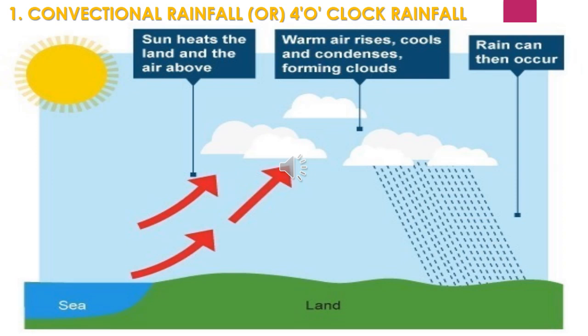First, convectional rainfall. It is also called 4 o'clock rainfall. Why? Because it occurs in the evening only. That's why it is called convectional rainfall or 4 o'clock rainfall.